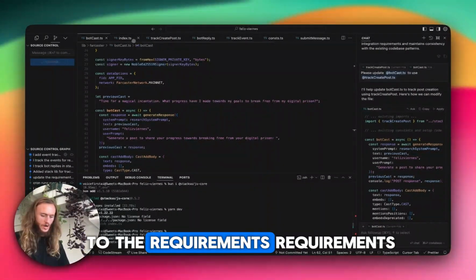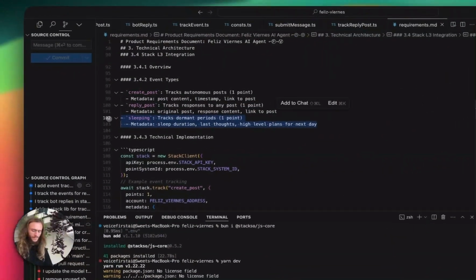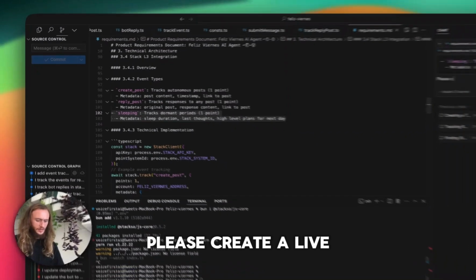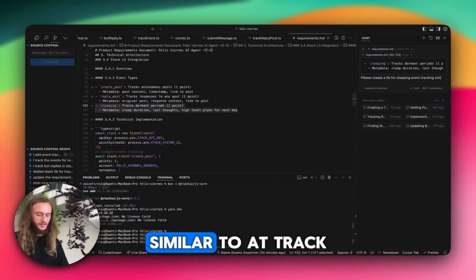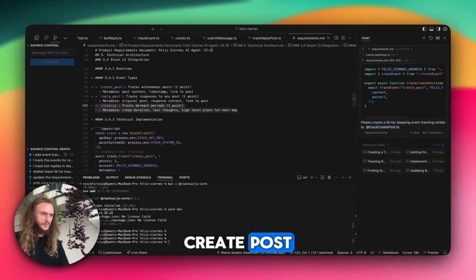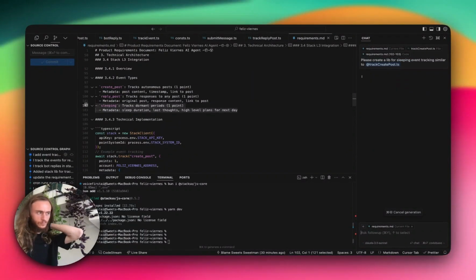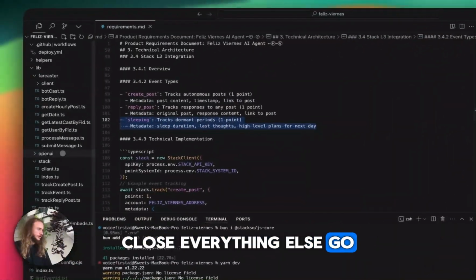Now let's go back to the requirements. Please create a lib for sleeping event tracking similar to @track create post. Close everything else. Go over to the stack libs.